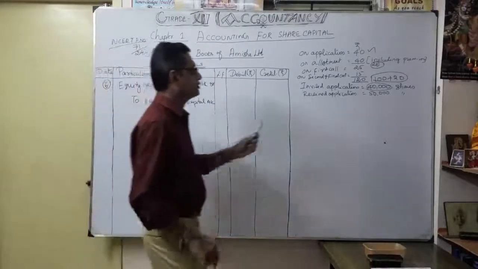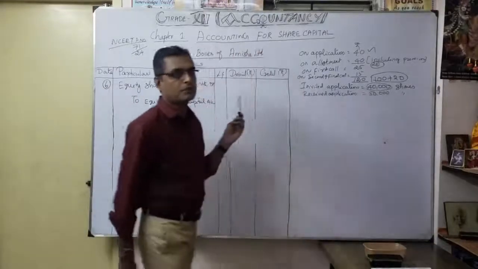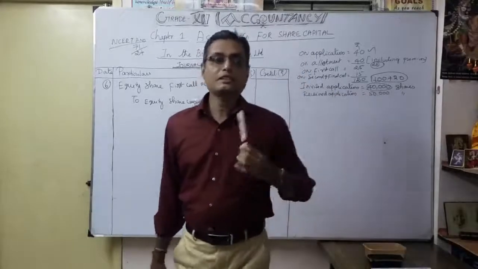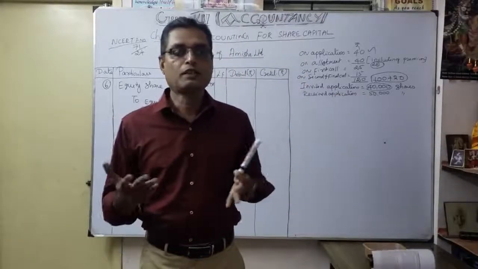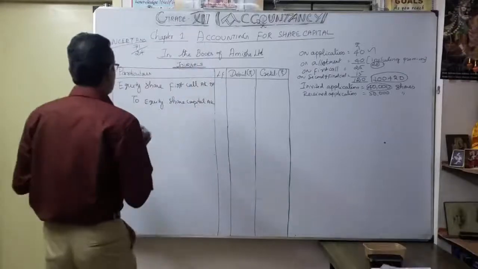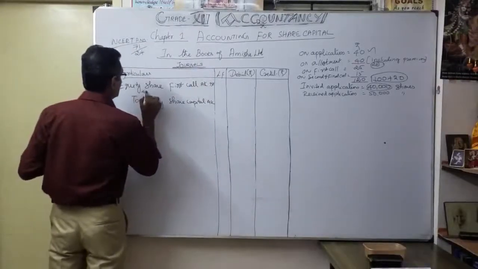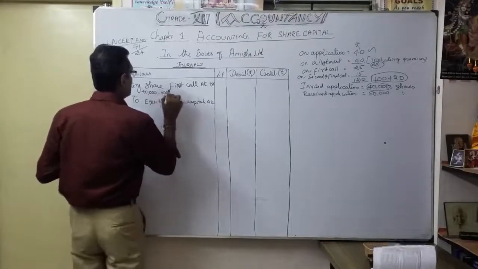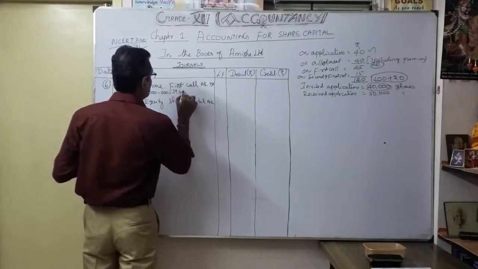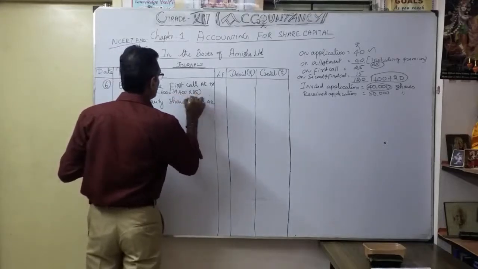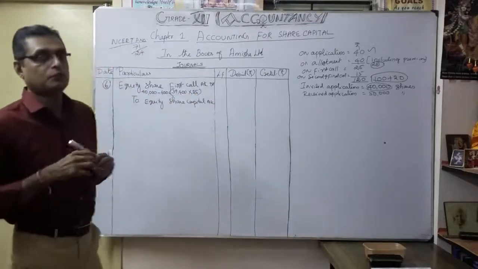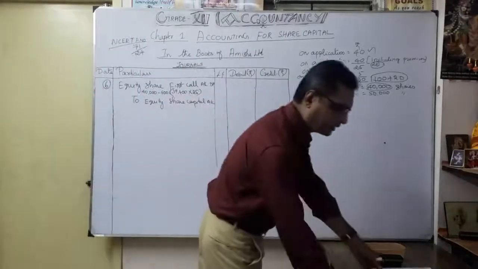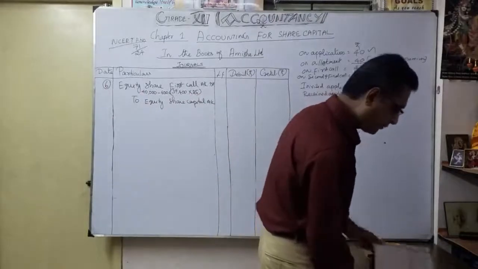As you know, from 40,000 shares we are going to expect the amount for the first call of 25 rupees. But what happened? Rohit's 600 shares are forfeited, so we can't expect the entire 40,000. So from 40,000 minus 600, only 39,400 into 25 is the money we can expect. Understood now? As of now, the first call due, how much? The amount is coming to around 9,85,000.